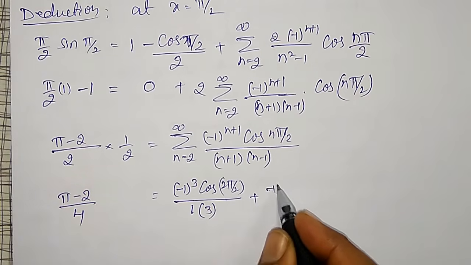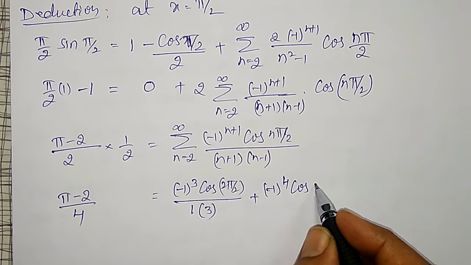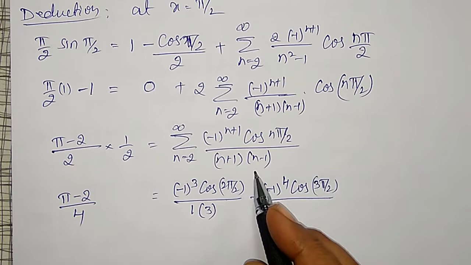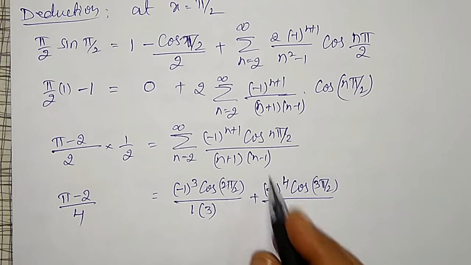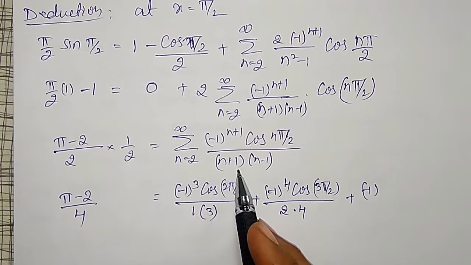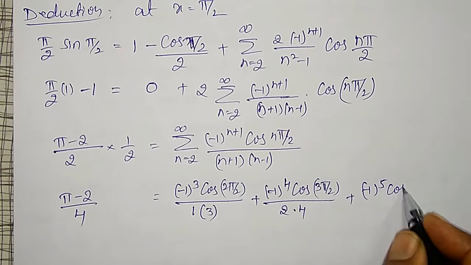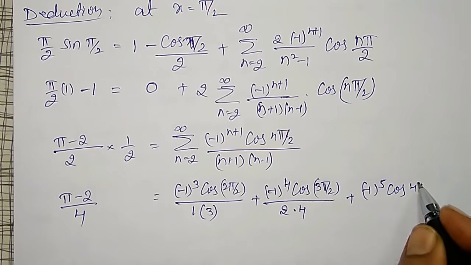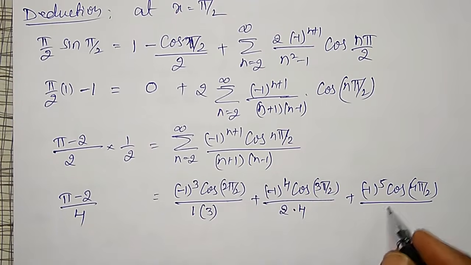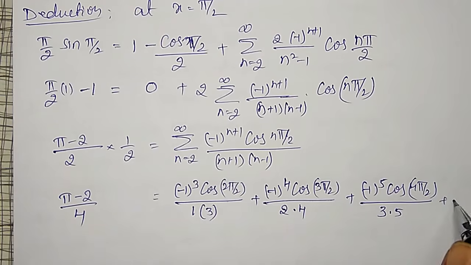Plus, for n equal to 3 now, minus 1 raised to 4 cos of 3 pi by 2 divided by 3 minus 1, 2, into 4, plus minus 1 raised to 5 for n equal to 4, cos of 4 pi by 2 divided by 4 minus 1, 3, into 5, plus so on.